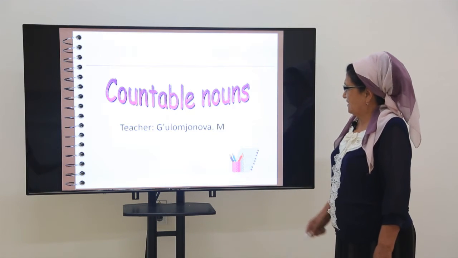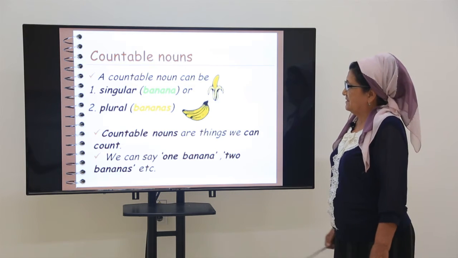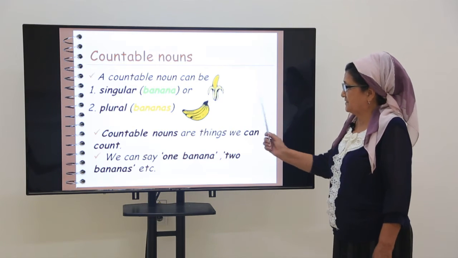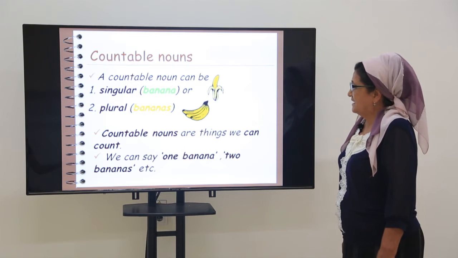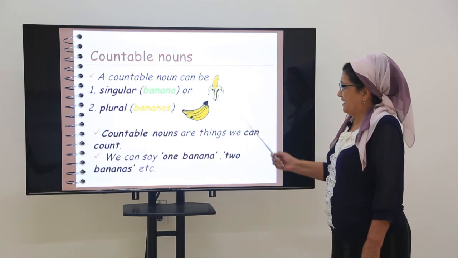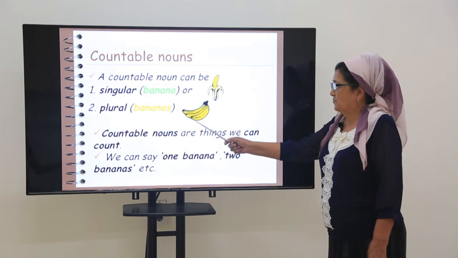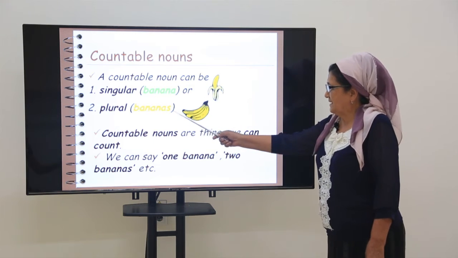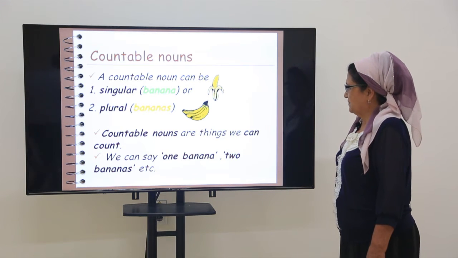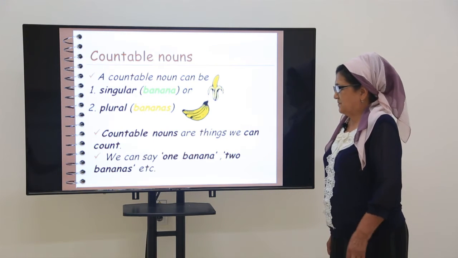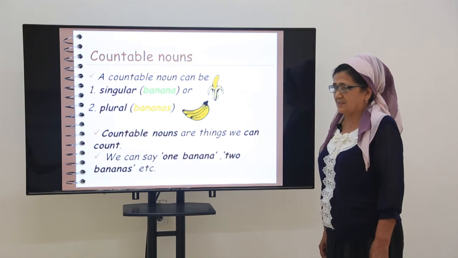Countable nouns. What are countable nouns? You may count them. They are singular. For example, a banana. You can say a banana, and you may make the plural form of banana, bananas. You add s, yes? Countable nouns are things we can count. We can say one banana, two bananas, etc.